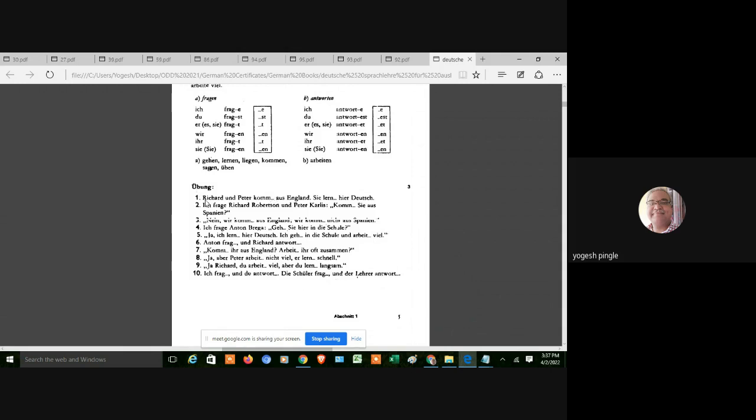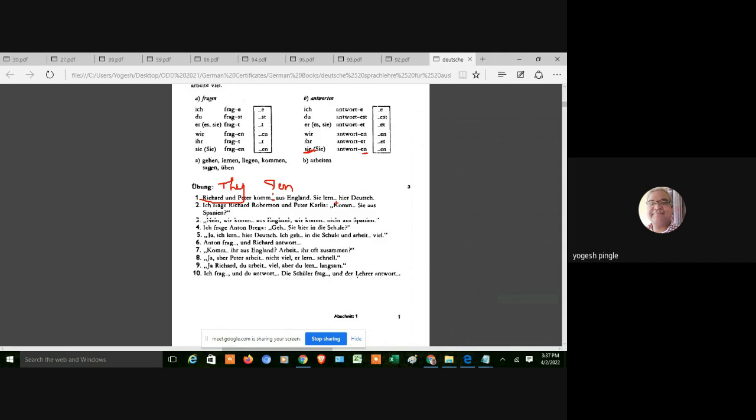Now, Richard und Peter kommen aus England. What are we going to conjugate here? Bhakti, can you tell what I should write here? Richard and Peter are two people, so that is sie, meaning they. So what ending will come? EN. So Richard und Peter kommen aus England.